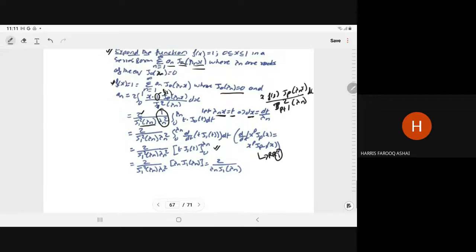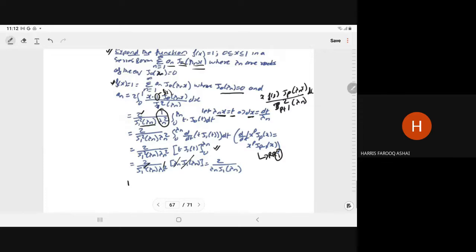So when we put the limit, lambda n J1 lambda n, right, and 2 upon J1 square lambda n square. So in this case, lambda n and lambda n cancel out. So here J1 square, J1 cancel out. So here we have 2 upon lambda n J1 lambda n. So that is the value of a n.